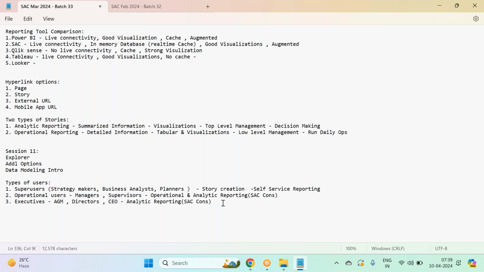Okay, so I repeat the point once again. In a story created by an SAC consultant, a super user can come and add his own self-service widgets to that story, without impacting the story. So that is one big advantage for a super user, guys, who, instead of creating their own stories, can take the existing story created by the SAC consultant, play with the data and create their own self-service widgets on their regular story. See, using the Explorer option. So that happens through the Explorer option. Okay, let me show you how an Explorer works so that you understand how self-service widgets can be added to a regular story.